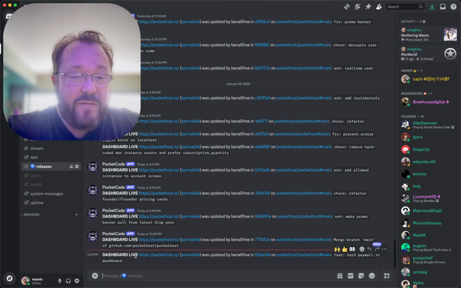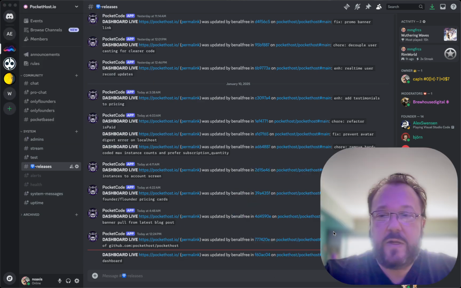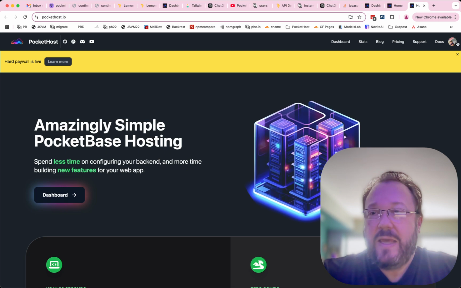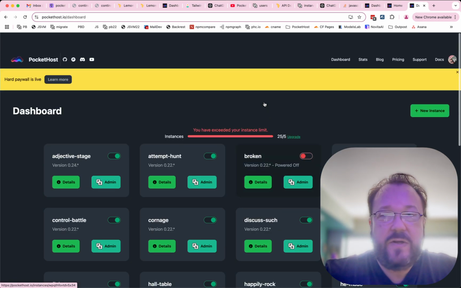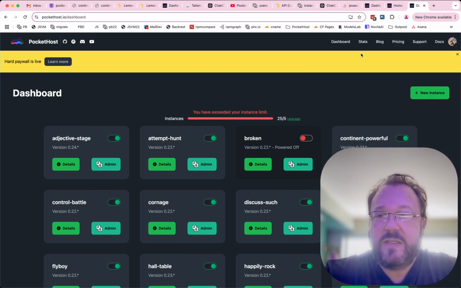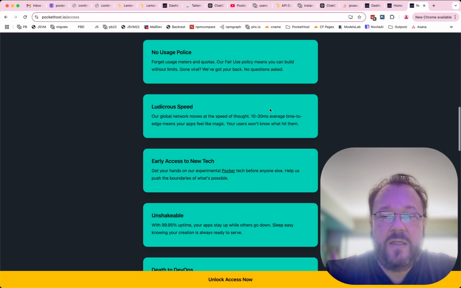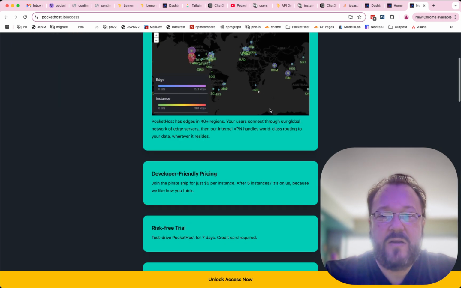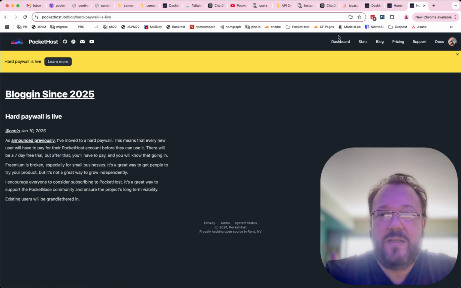Cool, look at that. It's live. Hard paywall in dashboard. It's live. It's been built. Let's go try it. So we're going to jump into the actual dashboard here, and this is my account still, and this is just what I expected. It's the very same functionality that we had running here on localhost, so everything's looking good there. If I try to create a new instance, it takes me to the unlock page with the access now, all the reviews and everything, saying how great PocketHost is, how trustworthy we are. If I click that, yeah, I mean, it's all working here.